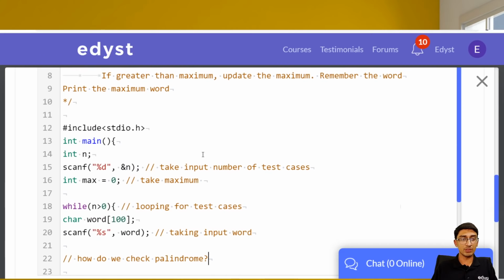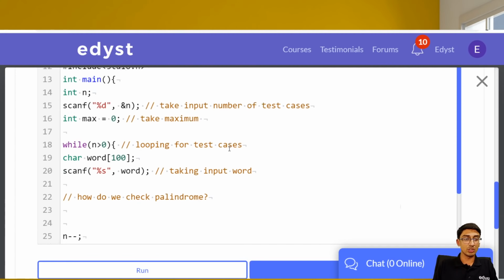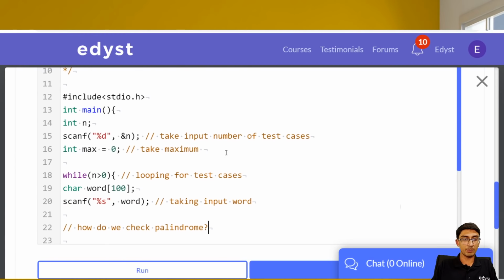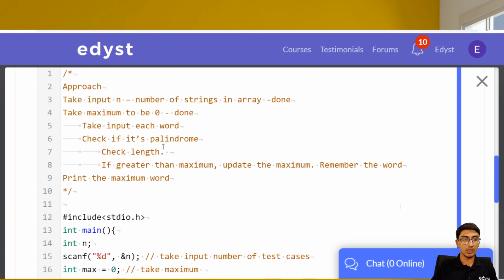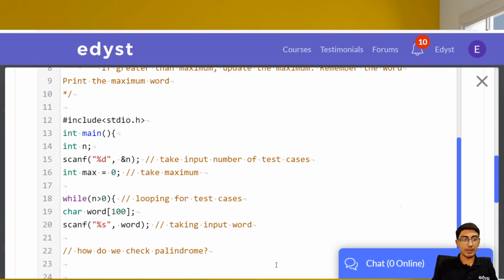And if this question were to be asked, I think this would be asked as a second question. That's why it's taking a little longer. So how do we check palindrome? Before that, we'll just update the logic that we thought. We'll check length before we check for palindrome. So check length over here, right? Okay. So how do we check if it's a palindrome or not?